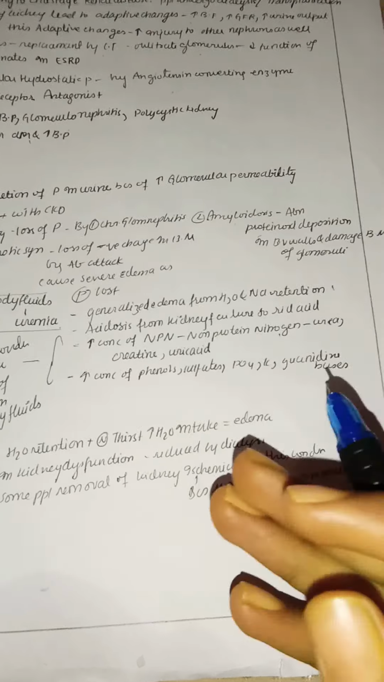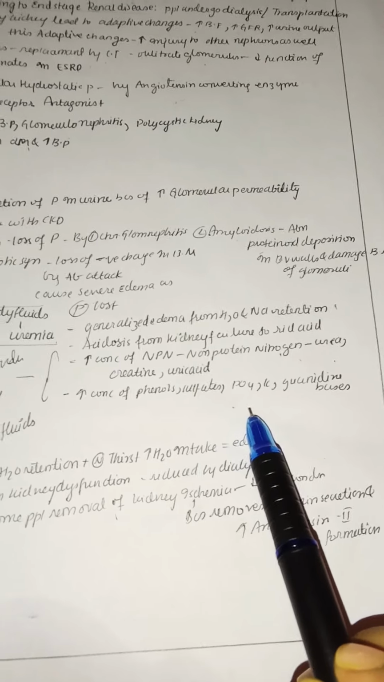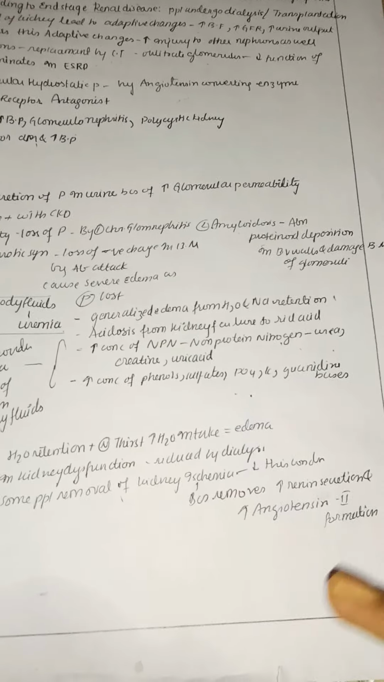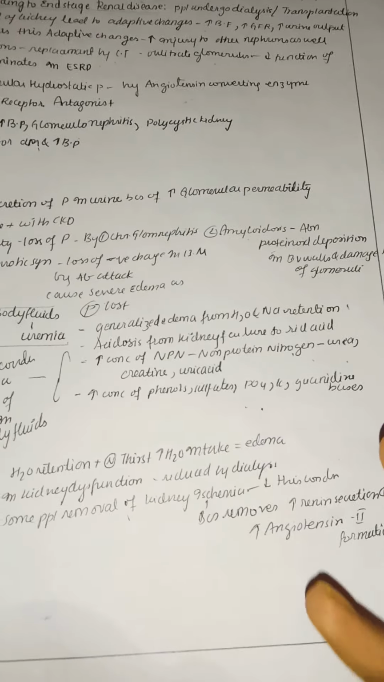And also there is increased concentration of NPN. NPN means non-protein nitrogen, like urea, creatinine, uric acid. All these concentrations start increasing in the body, because as the kidney has failed, there is no more chance to get reabsorbed. And also there is increased concentration of phenol, sulfate, phosphate, potassium, guanidine bases. All this actually needs to be reabsorbed by the kidney, but all these concentrations are also increasing in the blood.